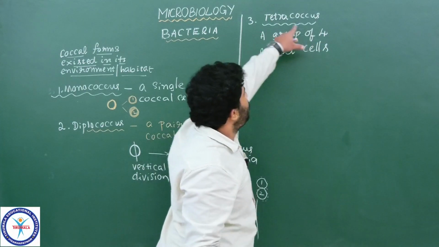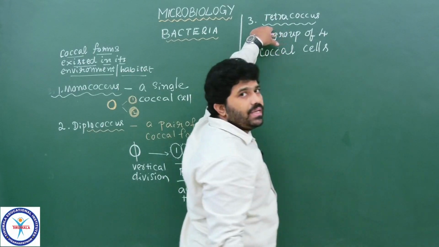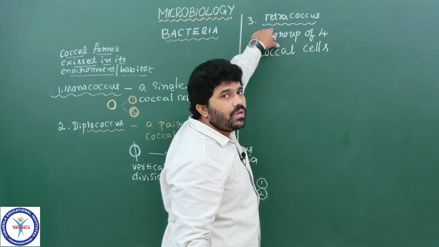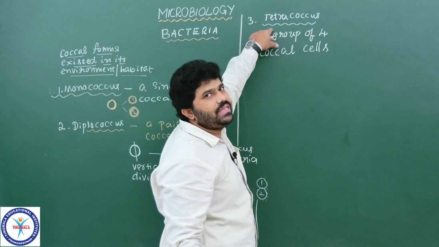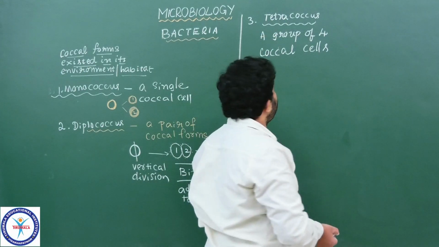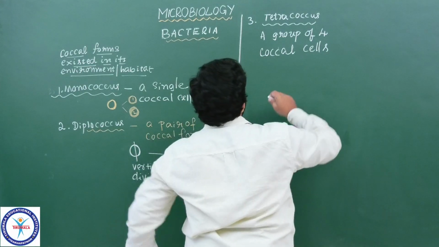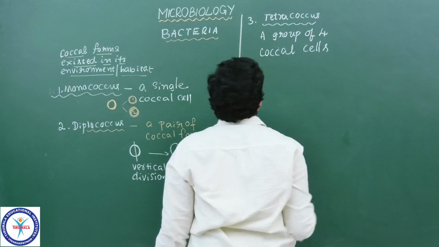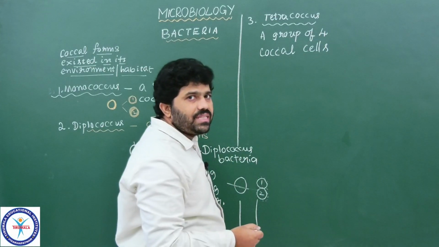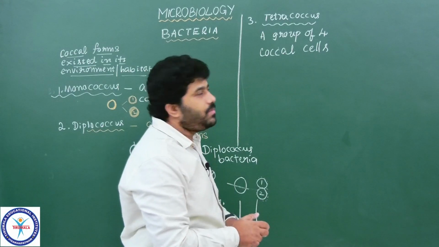It is a single group, but it does not contain a single organism. Here, four individual bacteria adhere together to make a regular arrangement of coccal forms, that is a tetracoccus. What is it? Tetracoccus. We have seen different coccal forms which exist in the environment. This is also one of the coccal forms and their arrangement.